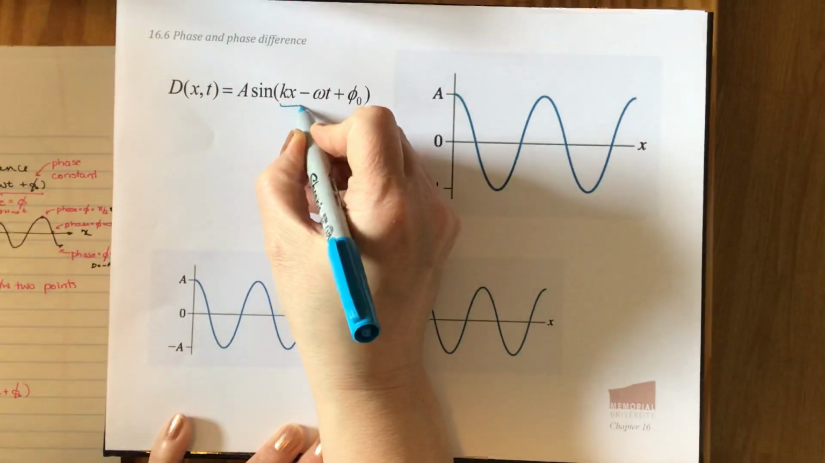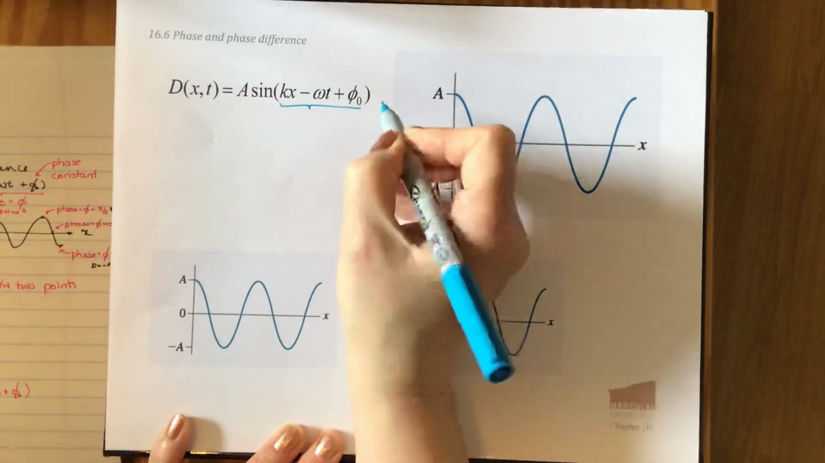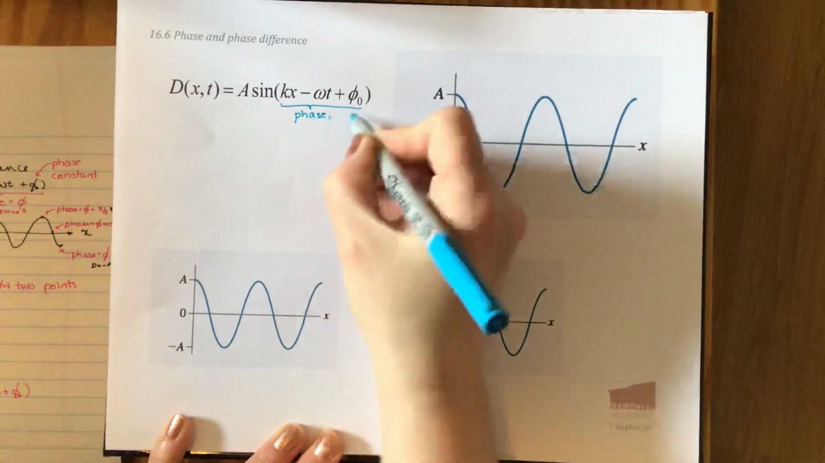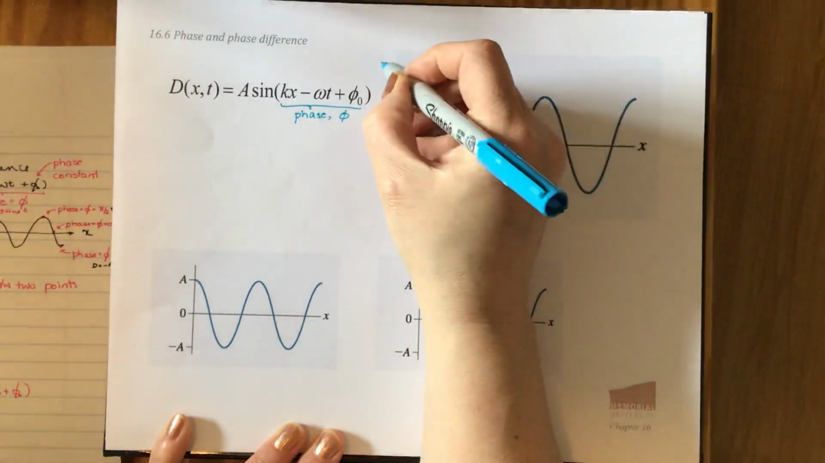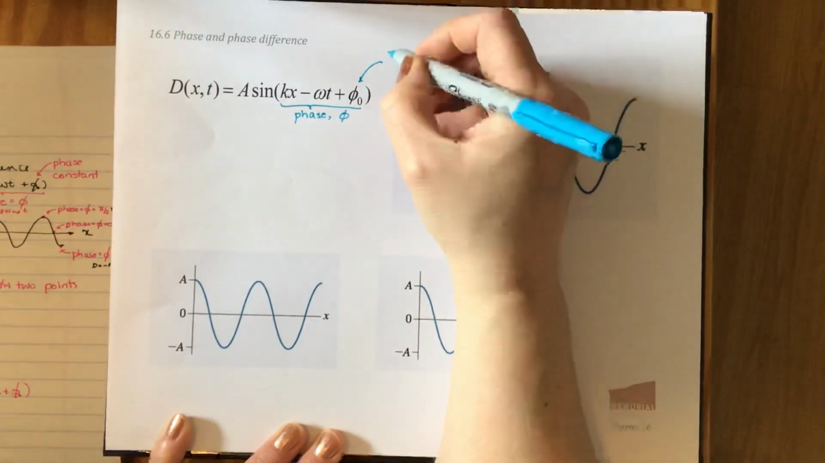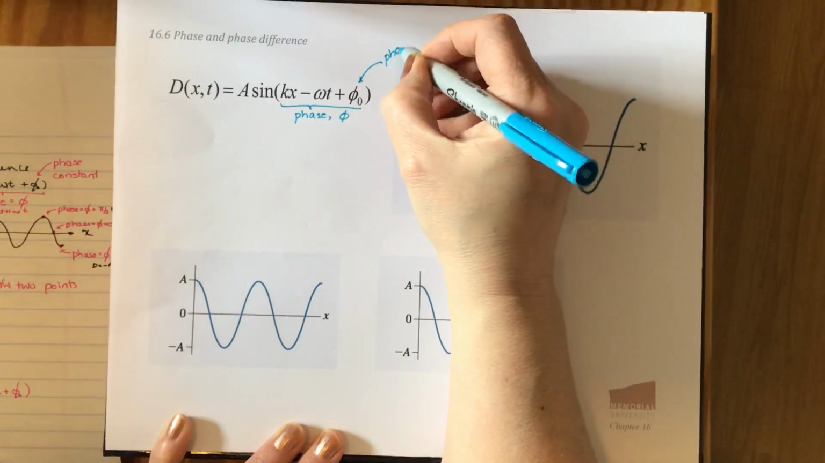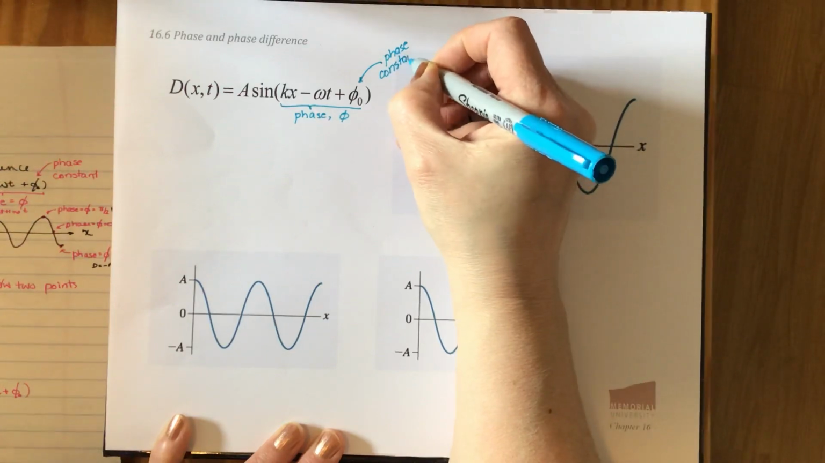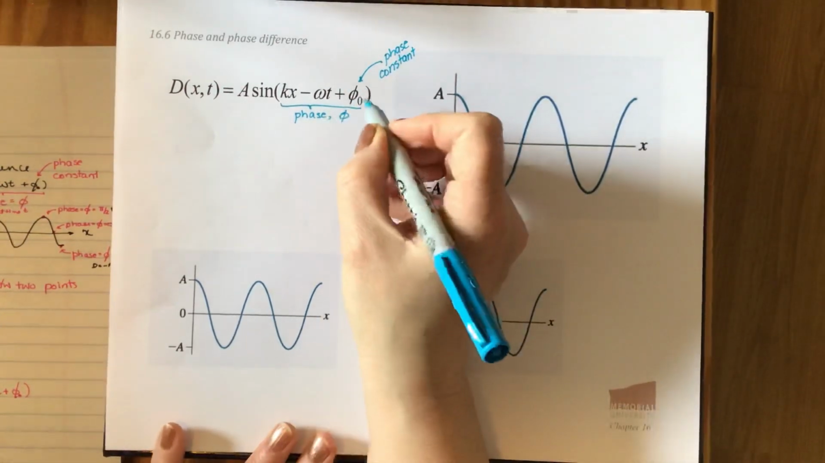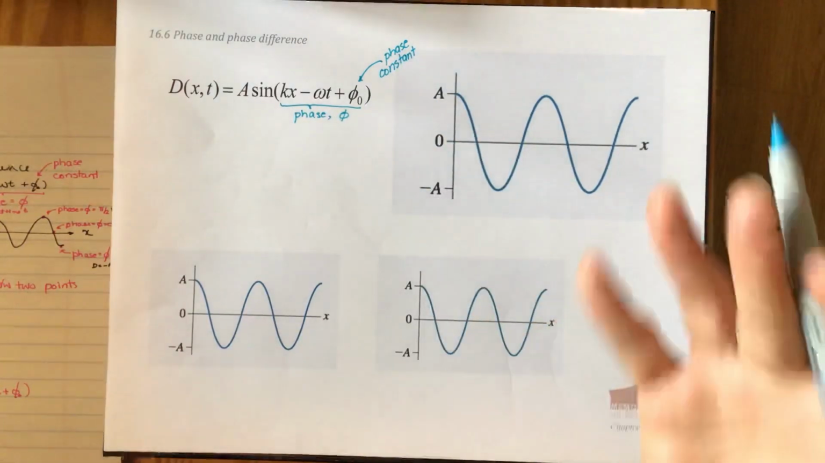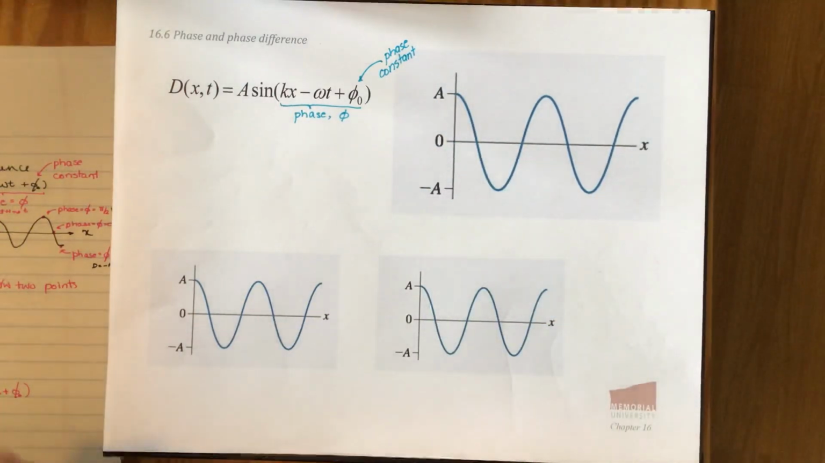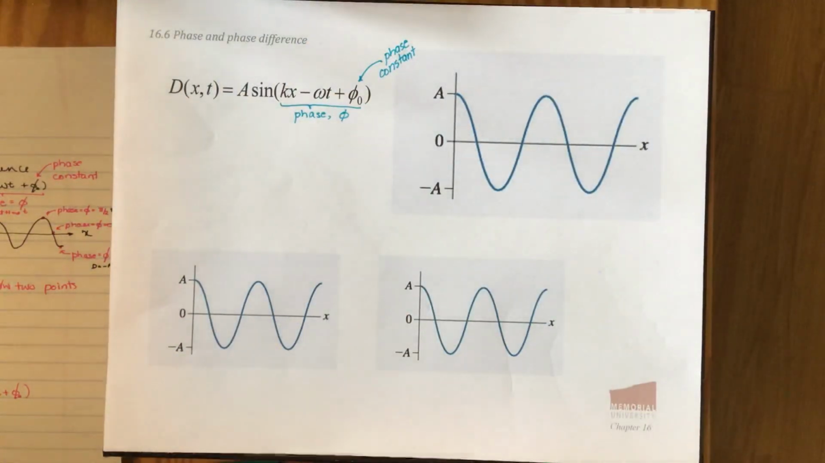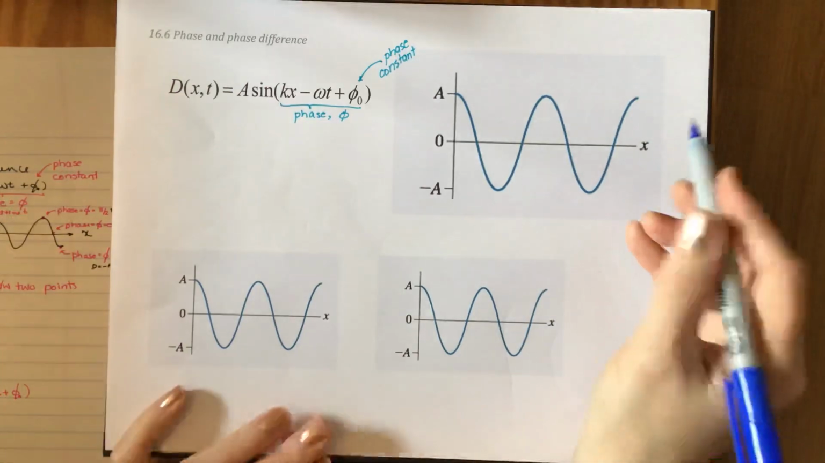This part of the expression right here is called the phase. That phase has a symbol of phi. This constant right here is called the phase constant. So the whole thing is the phase. This part at the end is the phase constant, and both things are in radians. If we're thinking about phases, there are a couple of places in a wave where we would recognize the phase right off the bat.